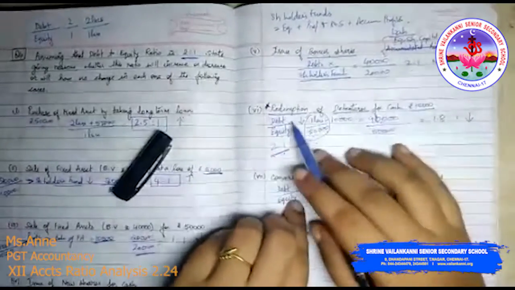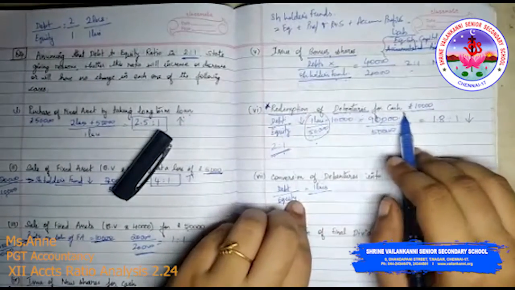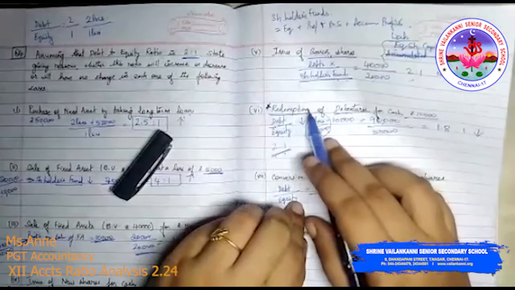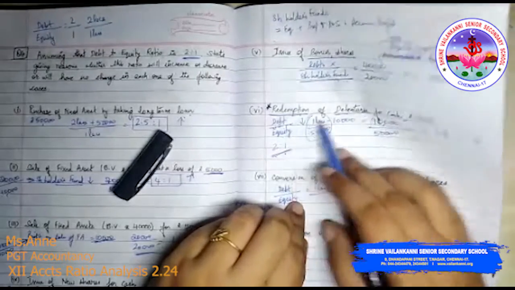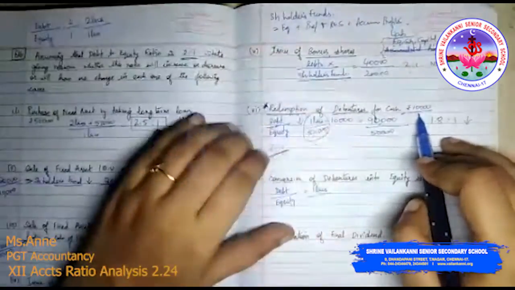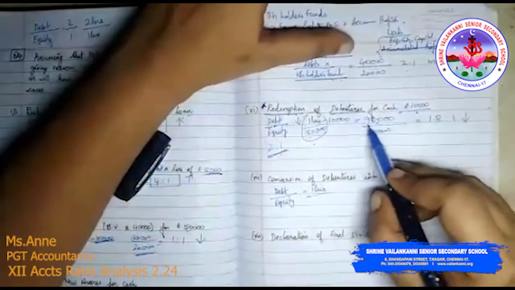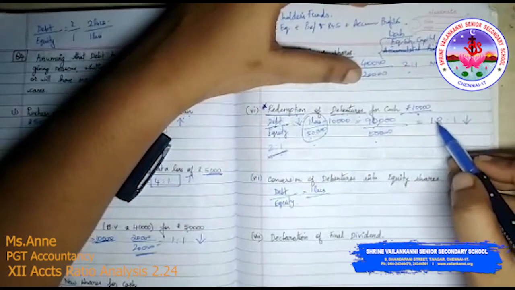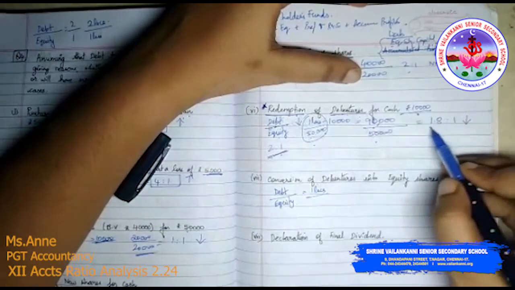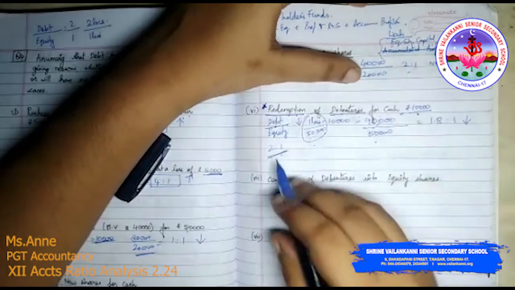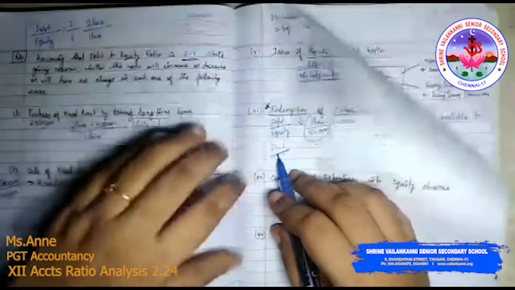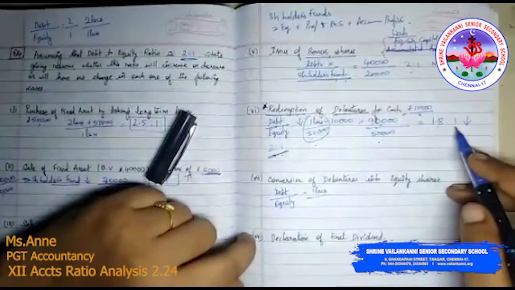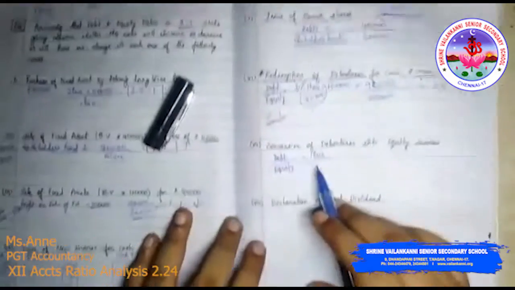Now, redemption of debentures for cash. Debt will decrease. Debt will be reduced to the extent of 10,000 because we are repaying the debentures. So it will become 90,000 divided by 50,000, and the ratio will be 1.8:1. So 1.8:1 is a reduction from the previous ratio of 2:1. Now look into the next one.